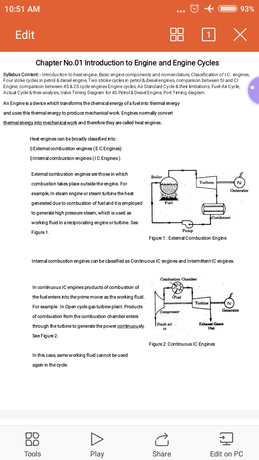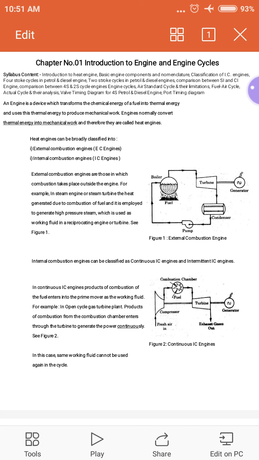Heat engine. Now the question arises, how does the chemical energy convert into heat energy, and how does this heat energy convert into mechanical work? In an engine, if we supply the fuel, that fuel is nothing but what? Chemical energy.